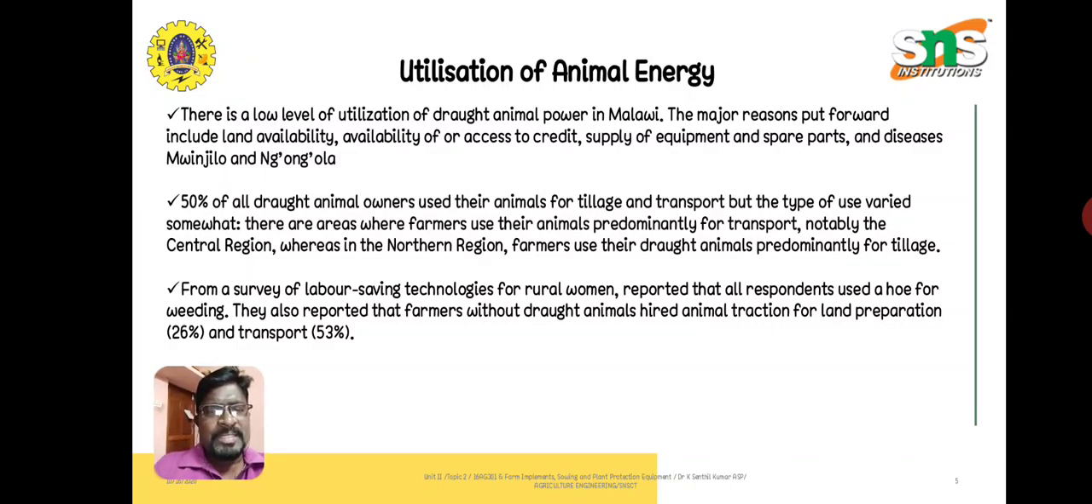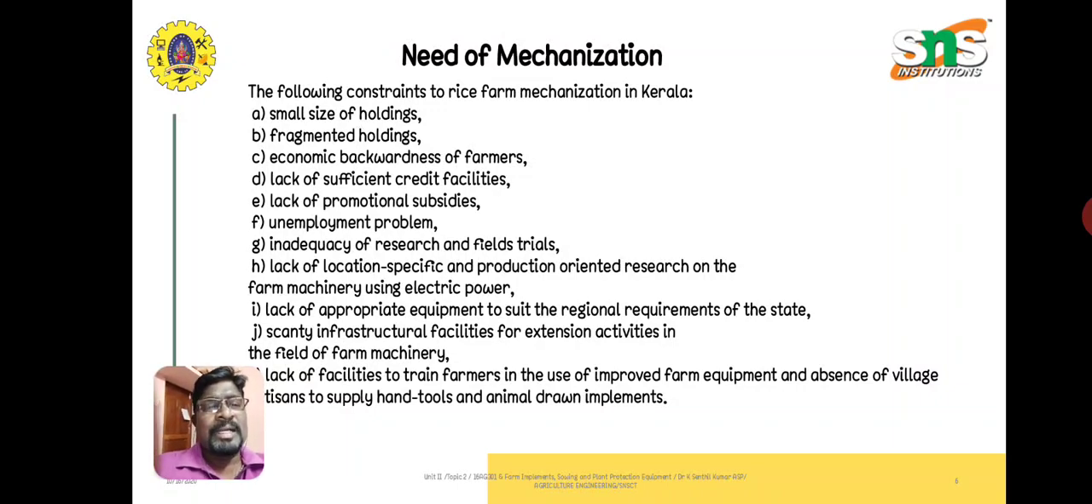A survey of labor saving technologies for rural women reported that all respondents used hand tools for weeding. That means instead of going for any mechanization, they are simply using hand tools like the hoe for removing the weeds. They also reported that farmers without draft animals hired animal traction for land preparation and for transport. Even if they do not have draft animals of their own, they go for hiring, paying per hour, like 50 rupees or 30 rupees.